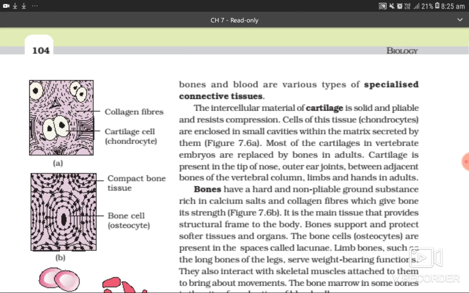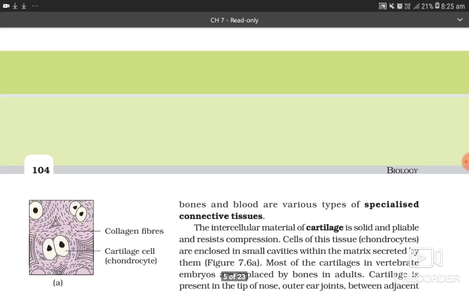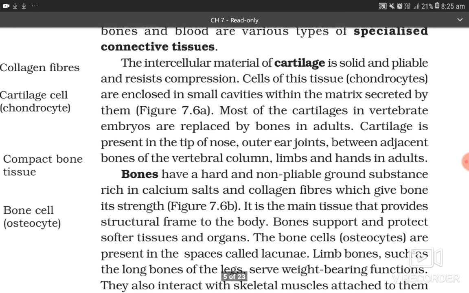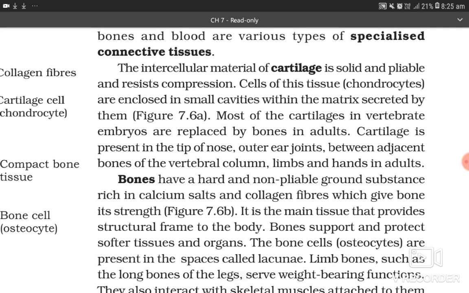The intercellular material of cartilage is solid and pliable and resists compression. Cells of this tissue, chondrocytes, are enclosed in small cavities within the matrix secreted by them. Most of the cartilages in vertebrate embryos are replaced by bones in adults.